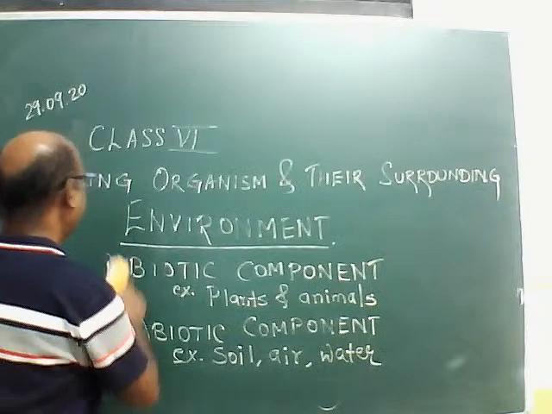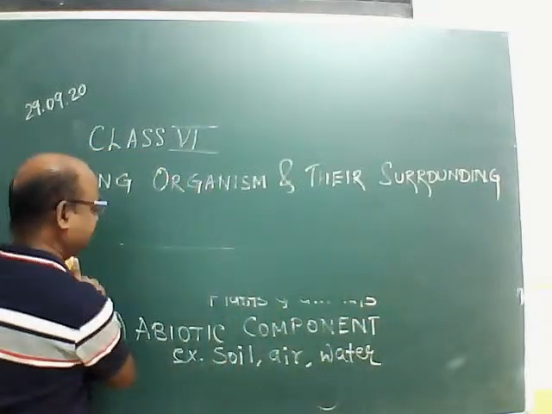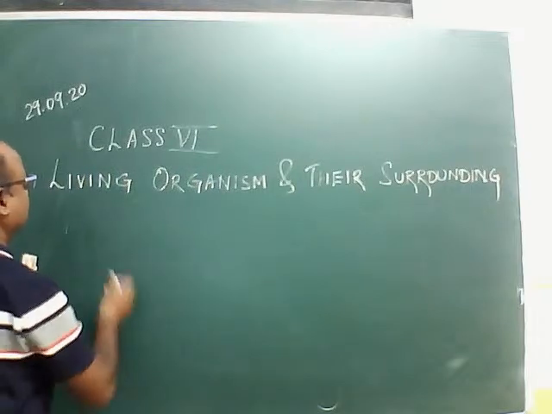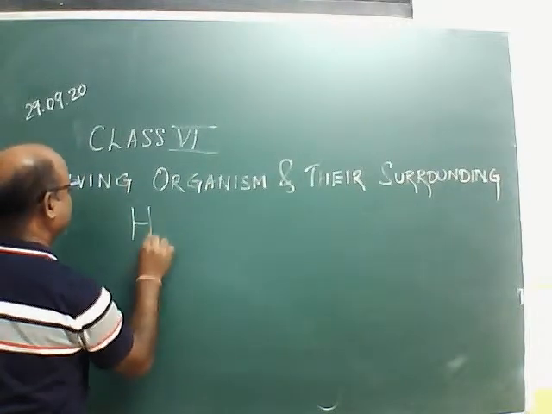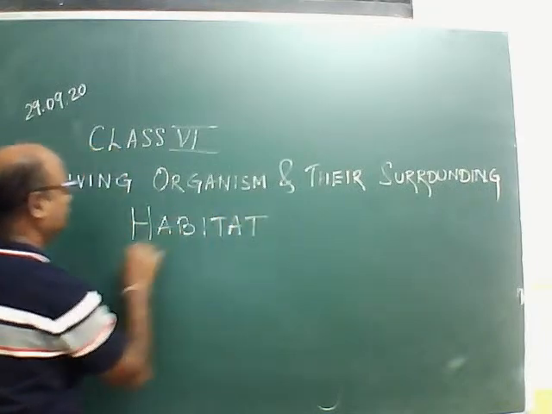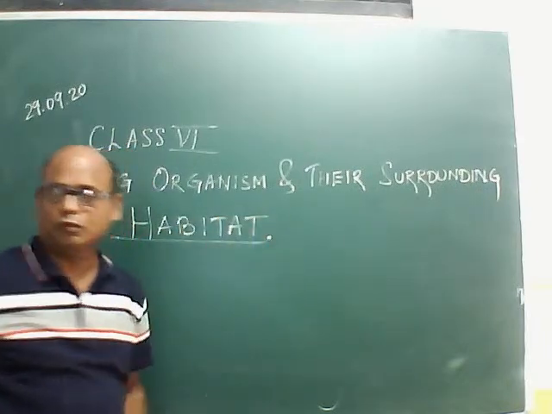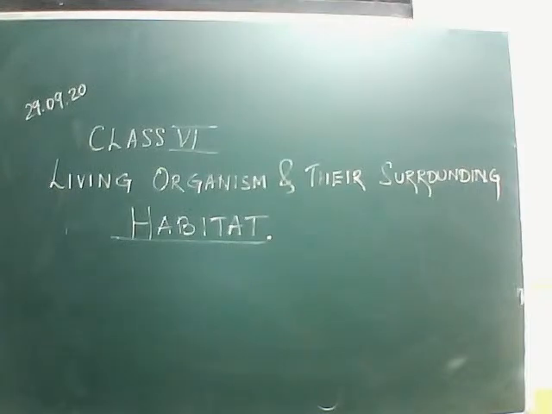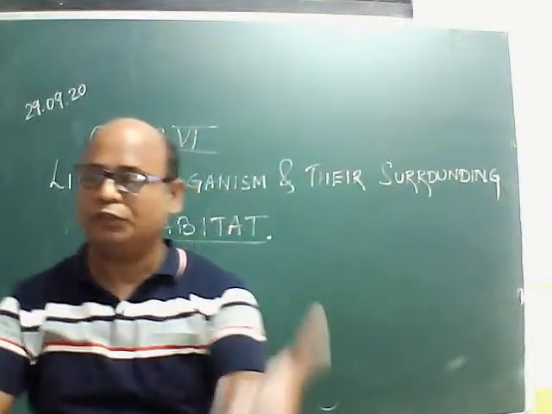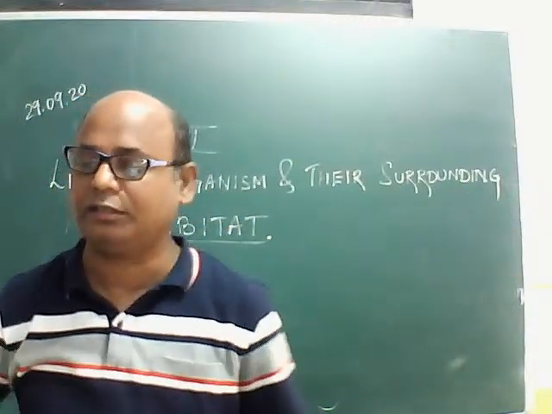That is regarding habitat. What is this habitat? You know, camel lives in desert. Fish live in water.